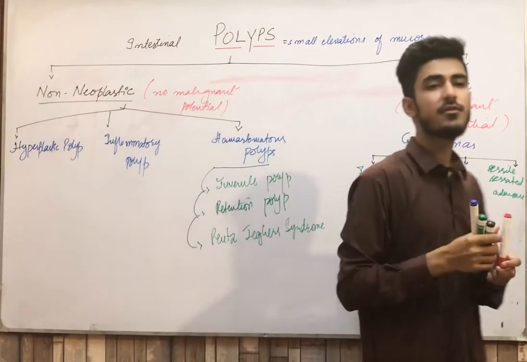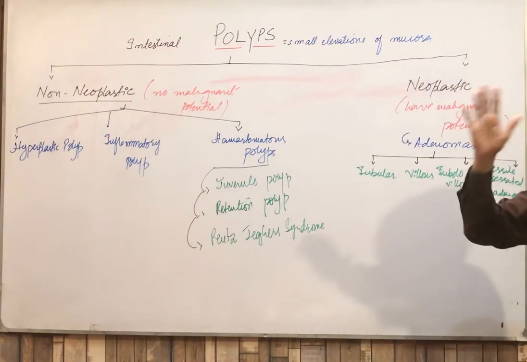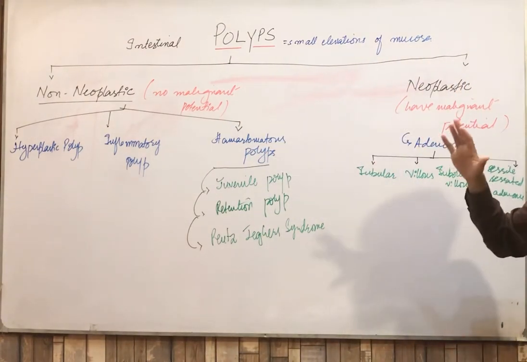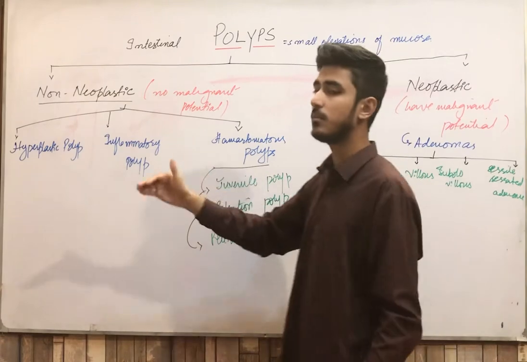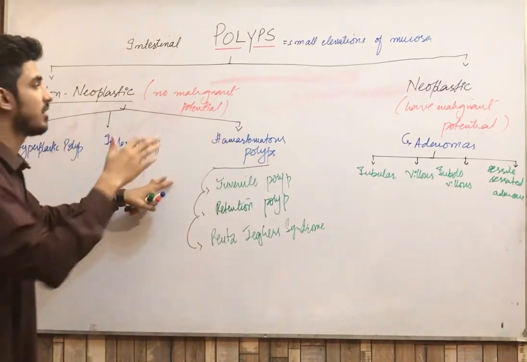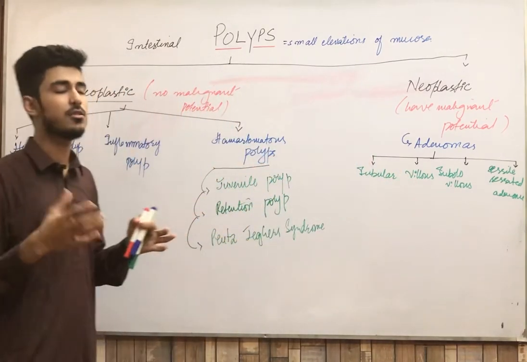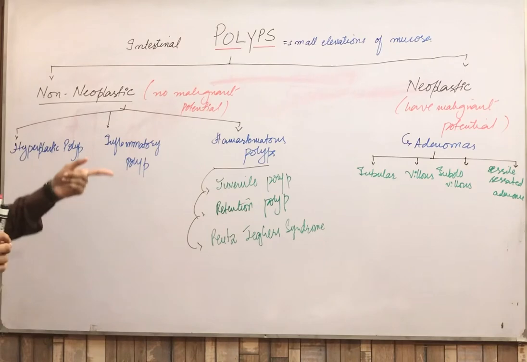A very easy way to remember anything is that first of all you have to know what the broad classification is. Then you will easily remember one by one which type occurs in which, it means which one is the neoplastic and which one is the non-neoplastic. It will be very easy to remember. So I am just giving you a quick revision.